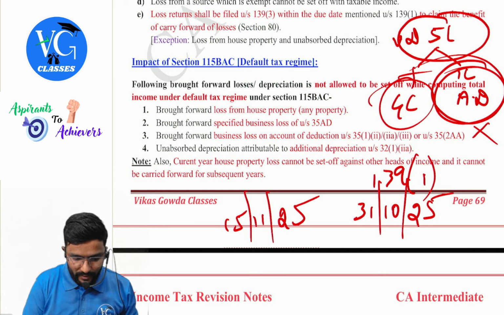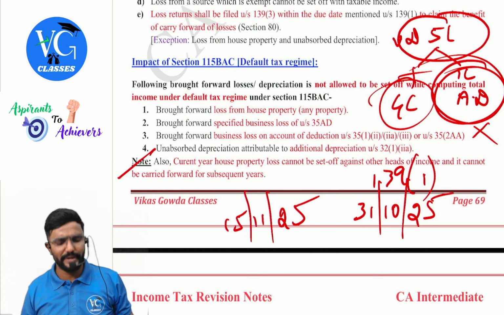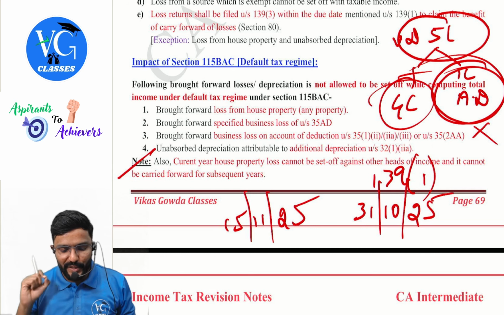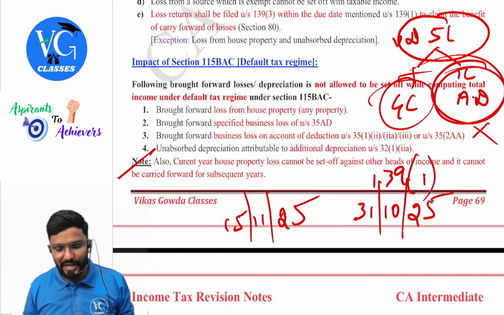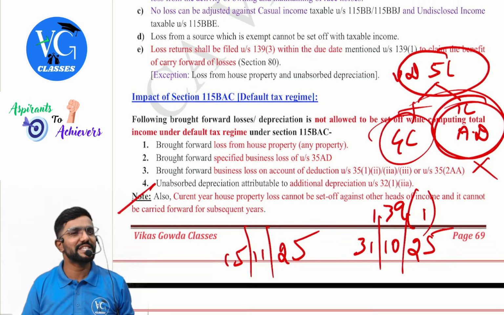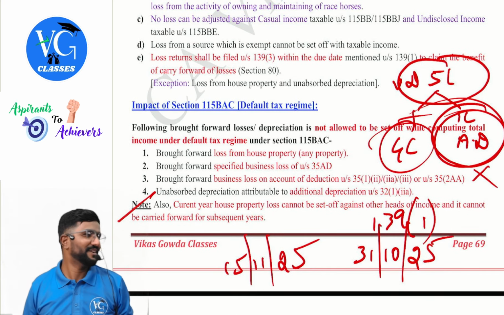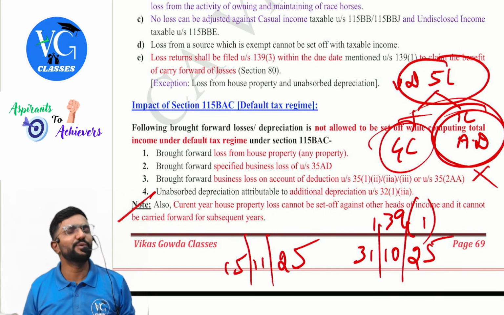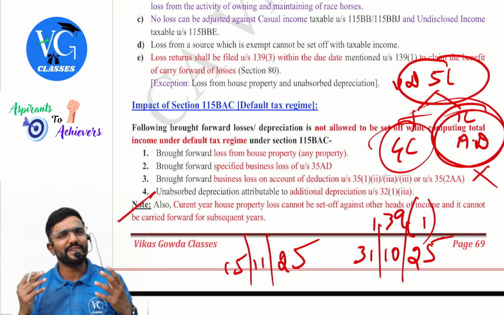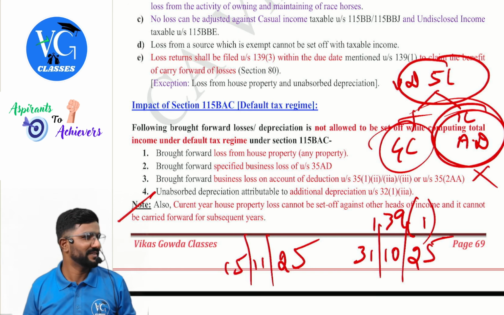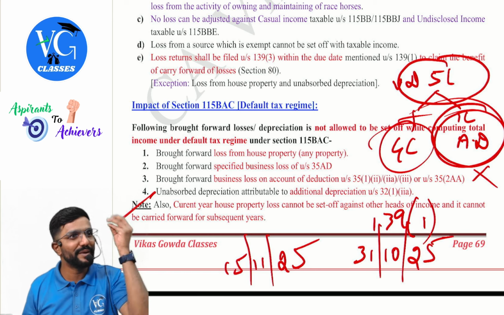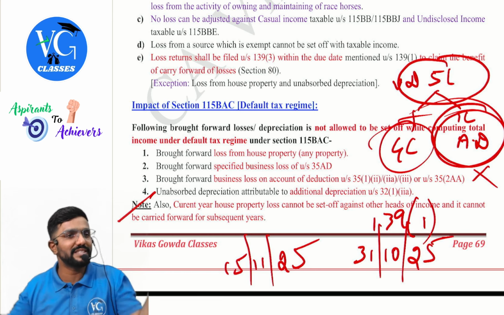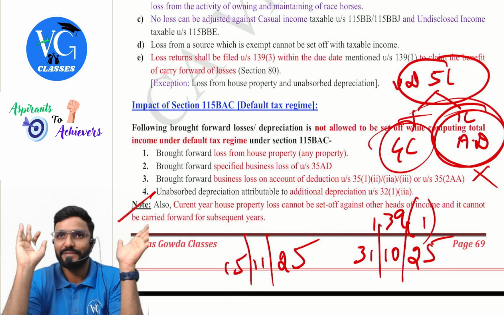Next, note, this is with respect to house property. Current year house property loss cannot be set off against other heads of income, and it cannot be carried forward to subsequent years, guys. See, most of the things I covered in this chapter were repetition. It's okay to repeat. Why, sir? Because all this I had already covered chapter-wise. It is good to learn this way, because bit by bit you have learned, and now we are just accumulating everything.